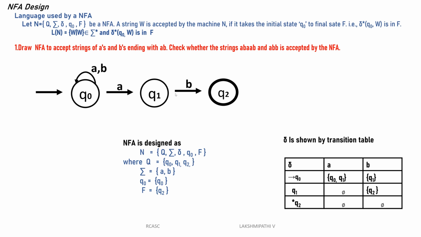Q2 on A is null, and Q2 on B is null. That is mainly what we concentrate on in this system.